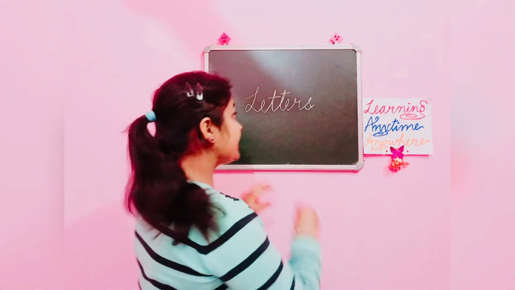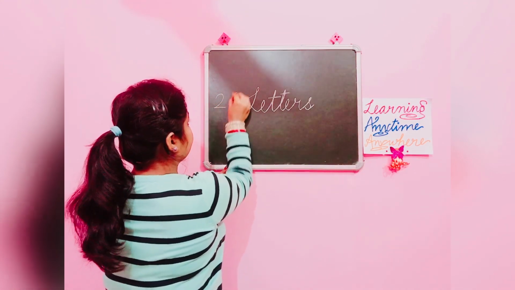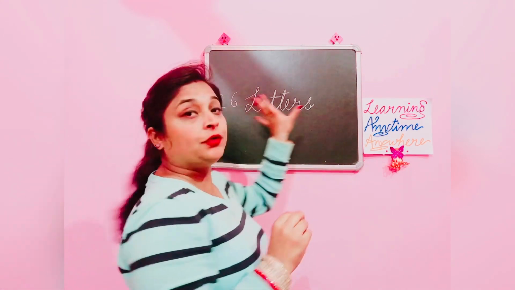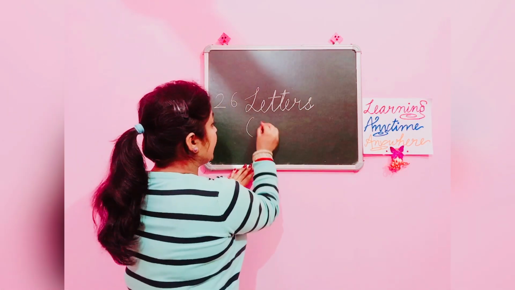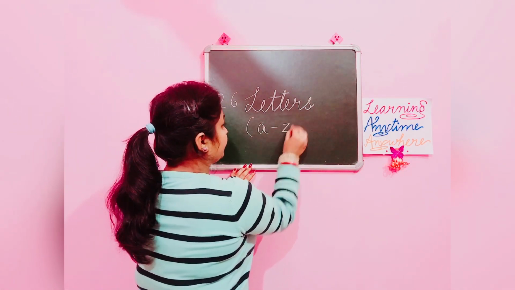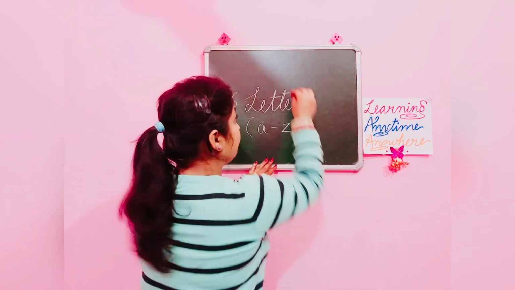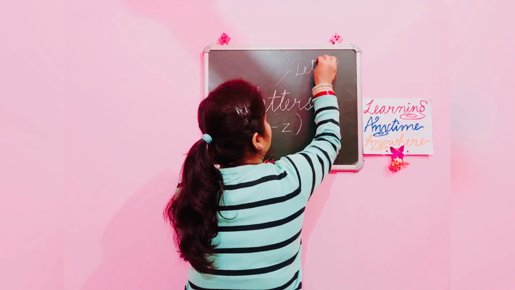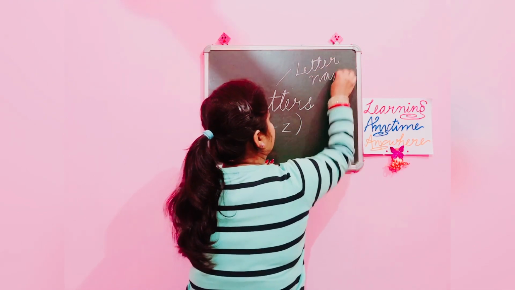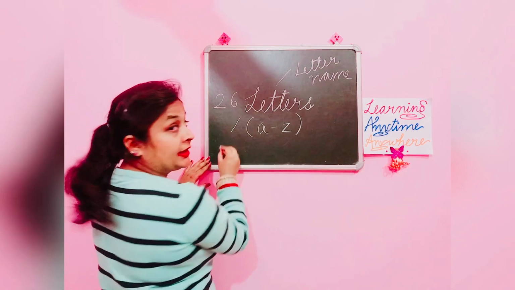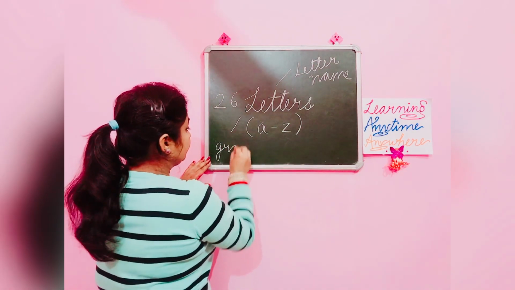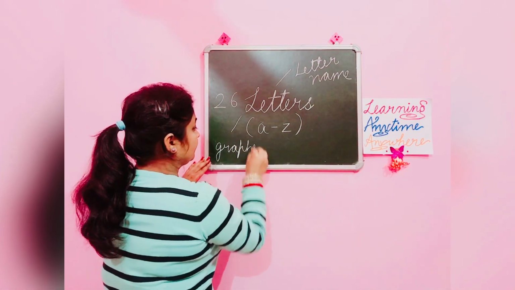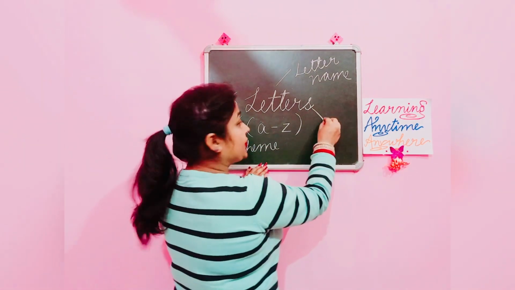We have already discussed in our previous video that in the English alphabet there are 26 letters, and each of these 26 letters from A to Z has a letter name, grapheme, and phoneme.